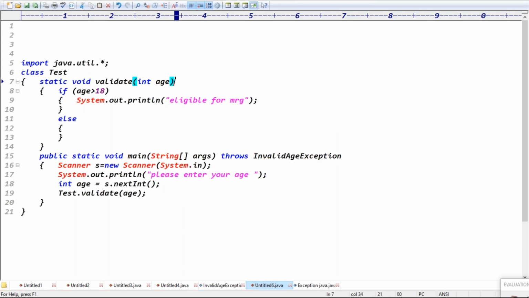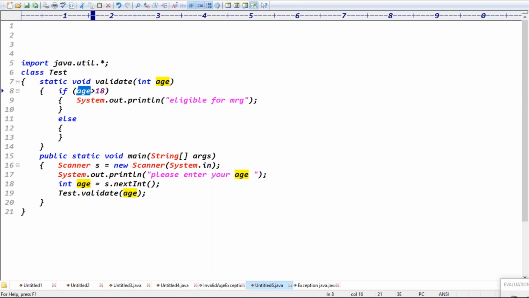In the main method, I'm creating a Scanner object and taking your age, and I'm calling the validate method. The validate method expects an age argument, and by passing that age I'm calling validate. If age is greater than 18 years, eligible for marriage.